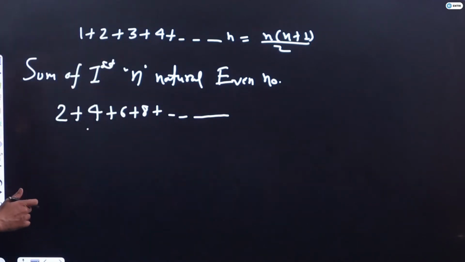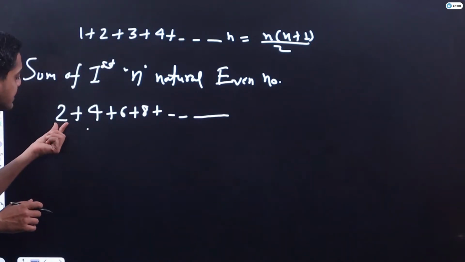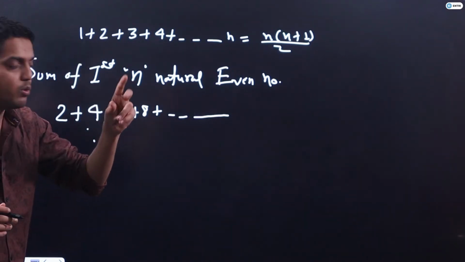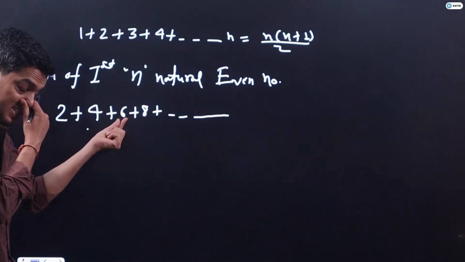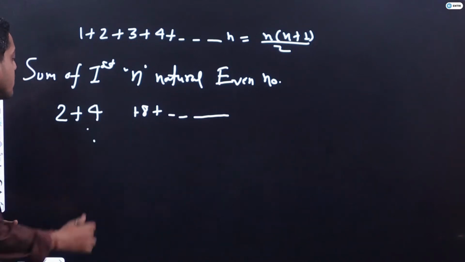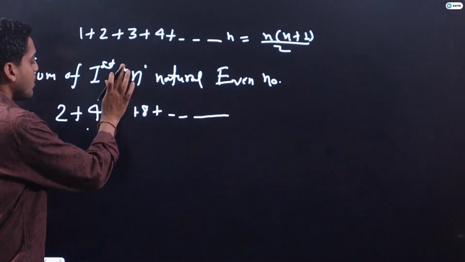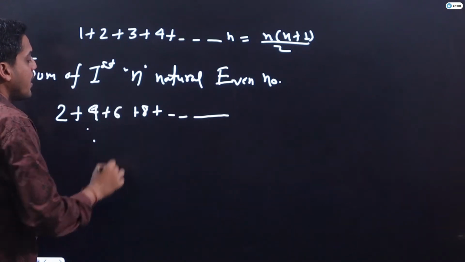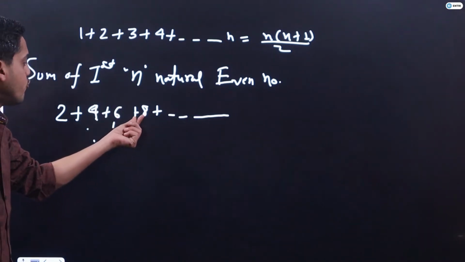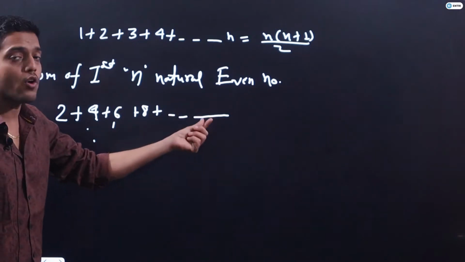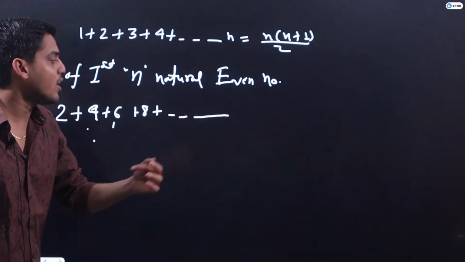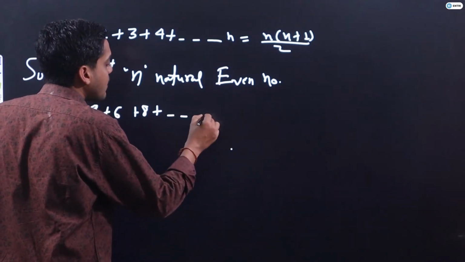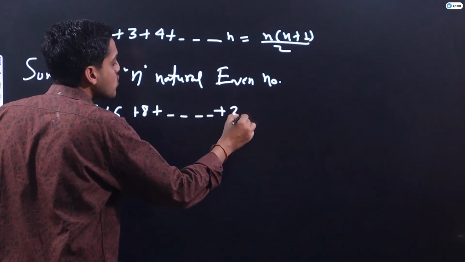So here I will observe the first term is double of 1. The second term is double of 2. The third term is double of 3, because it is nothing but 2 3s are 6. It is 2 4s are 8 and so on. So my nth term is what, guys? My nth term will be twice of n.